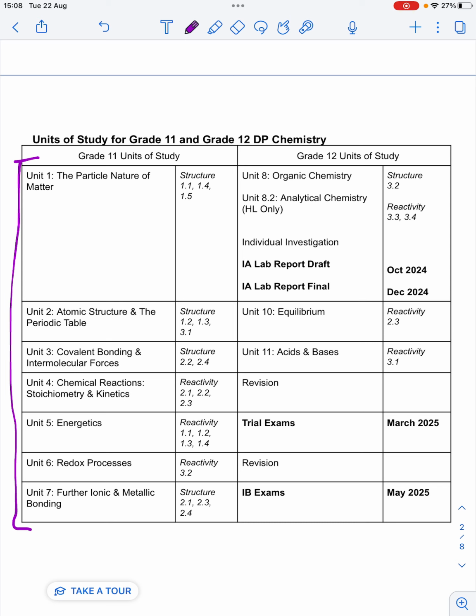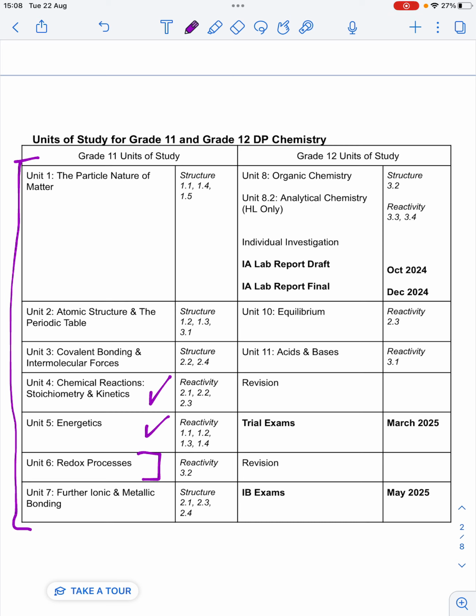You'll see that largely these units focus on the structure topics, although not entirely. We will cover most of the structure topics in year one, but we will also look at some of the general reaction topics, such as stoichiometry and kinetics, as well as energetics. And we'll also look at a specific type of reaction, which are the redox reactions, the electron transfer reactions.